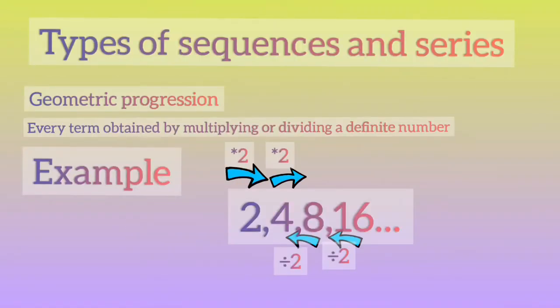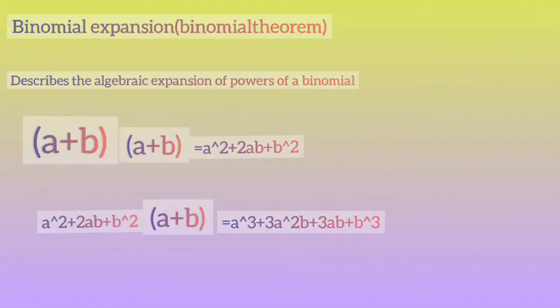Next, geometric progression. Every term is obtained by multiplying or dividing by a definite number. For example, 2 times 2 is 4, 4 times 2 is 8, and 8 times 2 is 16. And 16 divided by 2 is 8, 8 divided by 2 is 4.